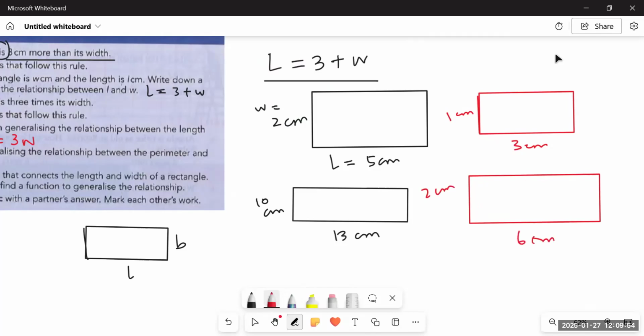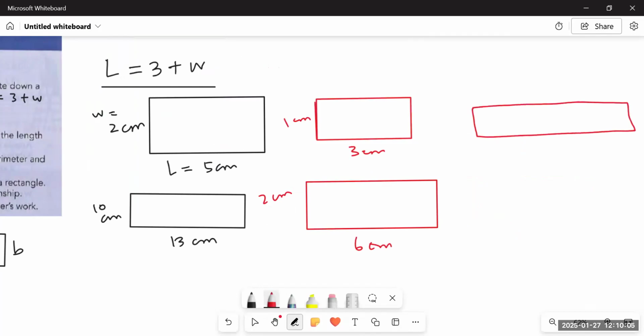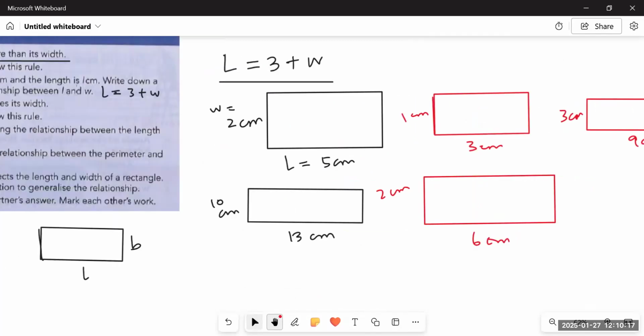You see, this time there is a difference of multiplication. And if the width is 3 centimeters, then the length would be 9 centimeters, 3 multiplied by 3. You see the difference. Earlier we were adding 3, now we are multiplying it with 3. So there is a difference between the drawings as well.